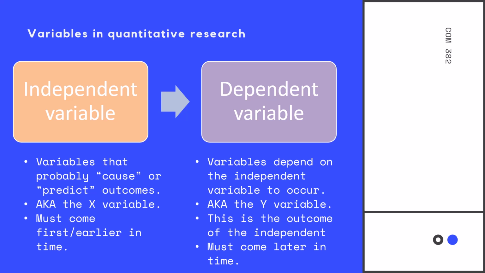The dependent variable is the variable that depends on the independent variable in order for it to occur. This is the Y variable. X leads to Y. This is the outcome of the independent variable, and it must come later in time. It must come subsequent to an independent variable. So if you're looking at a study abstract and you're trying to figure out which is the independent and which is the dependent, well, the dependent variable needed to come after.